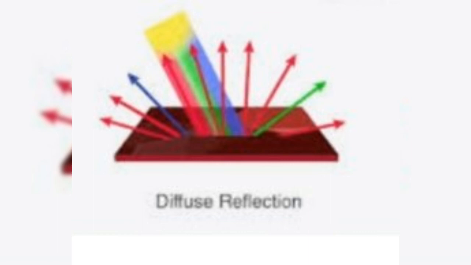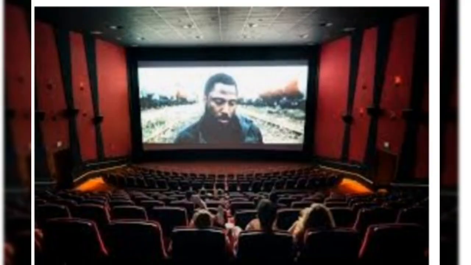One more example: in a cinema hall, the cinema screen has a rough surface which causes diffuse reflection of light. Means when the cinema screen receives light from a film projector, it scatters it in all directions in the cinema hall, so that people sitting anywhere in the room can see the picture focused on the screen. Means we can see the objects due to diffuse or irregular reflection of light.